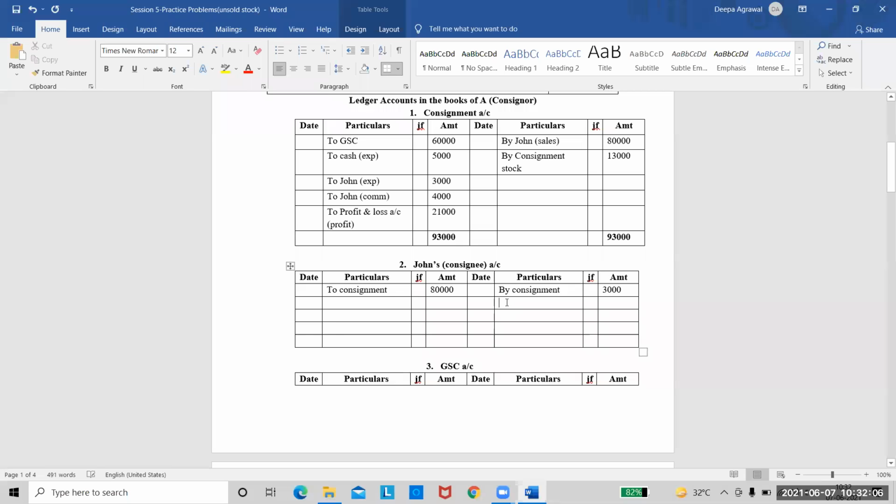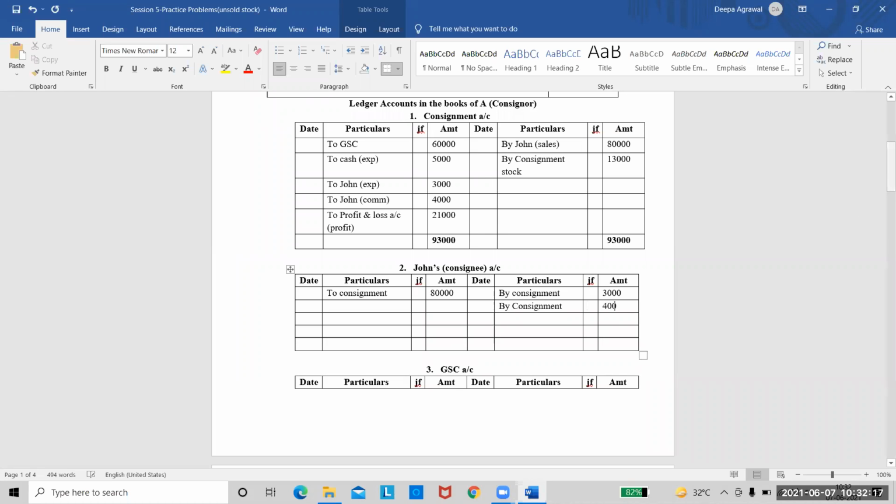The next entry will be for his commission. So once again, credit side, and the entry will be by consignment. And his commission was how much? Commission is 4,000. That's it. Now what do I do?